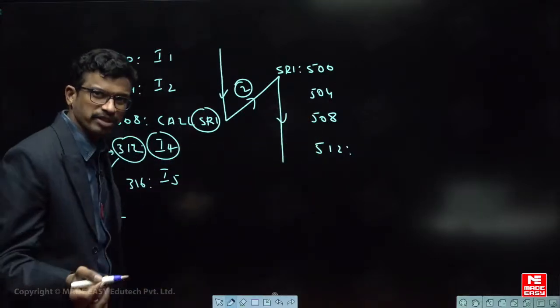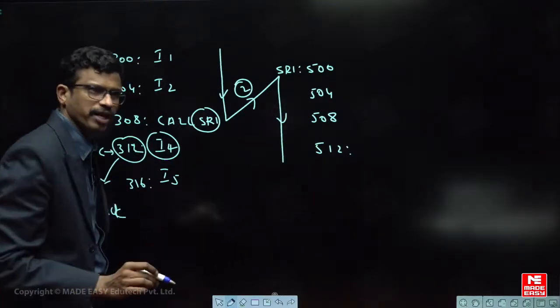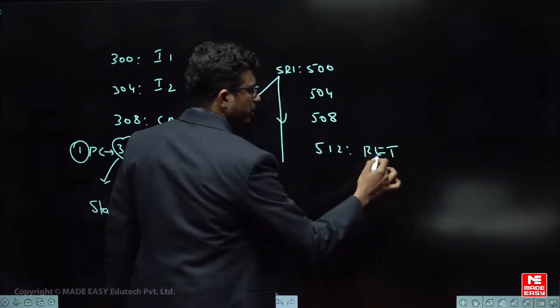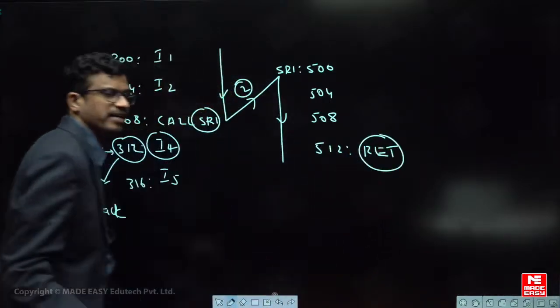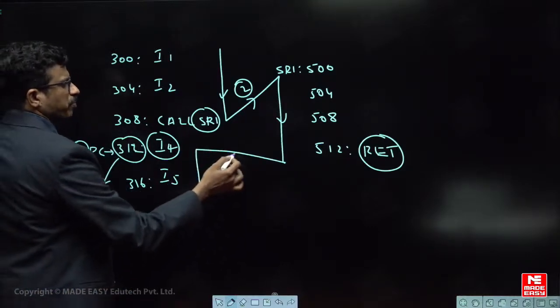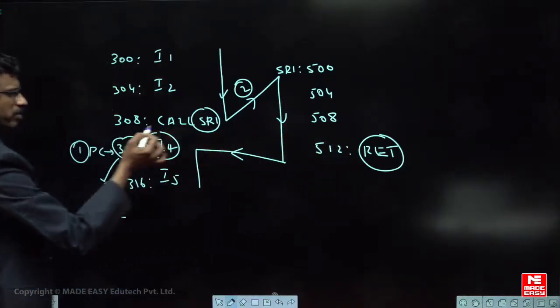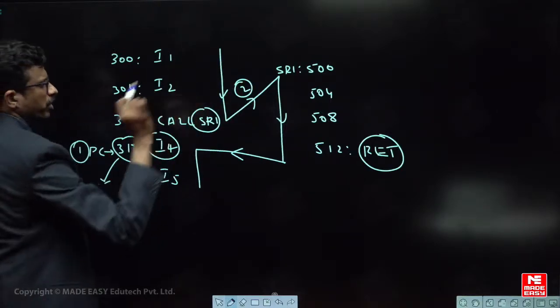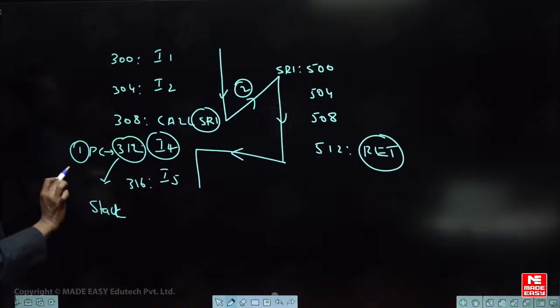In an interrupt we say ISR, interrupt service routine, here we call it a subroutine, right? So normally in an ISR or the subroutine, the last instruction will be a return instruction, so that you can come back to the main program again. By the return instruction, you will come back from the subroutine or interrupt service routine to the main program. From the main program to a subroutine you can go by call. So this is the basic difference.